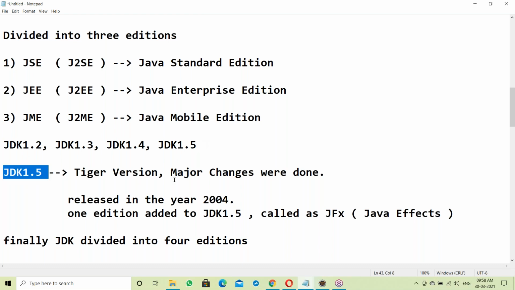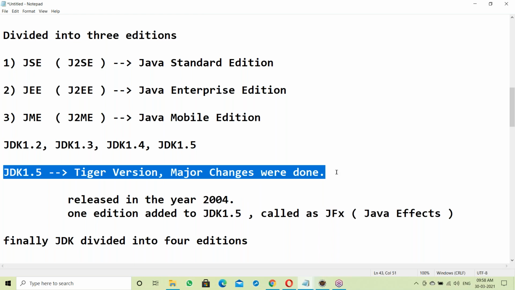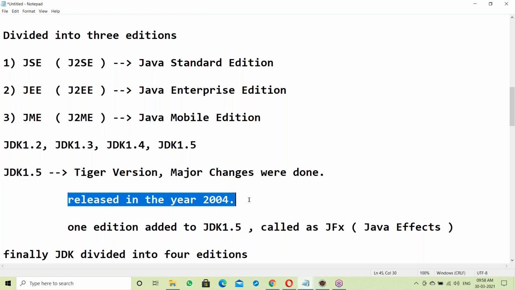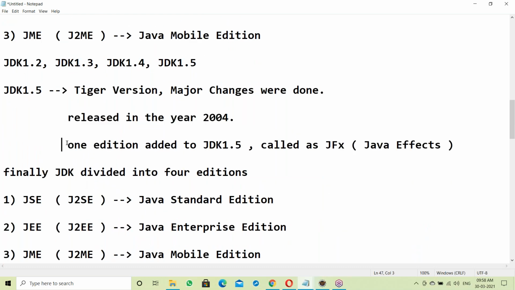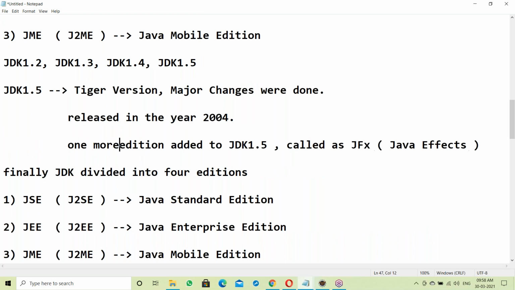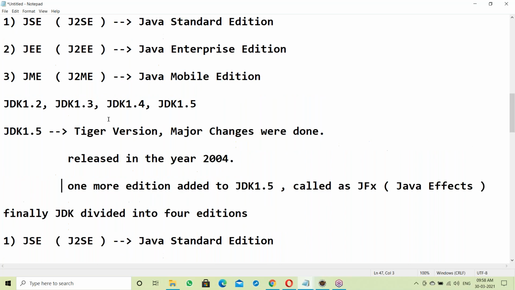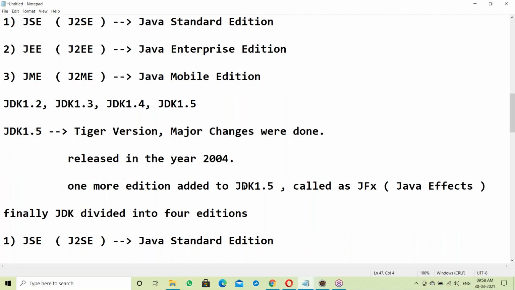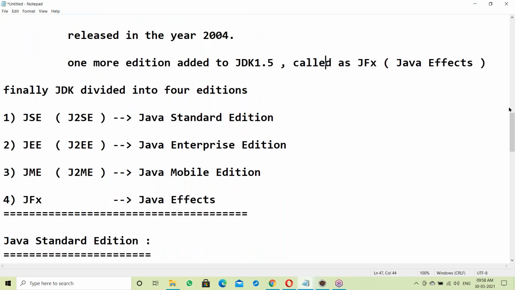JDK 1.5 is the Tiger version. Major changes were done and many features were added. It was released in 2004. One more edition was added to JDK 1.5, called Java FX. Already there were 3 editions, and now one more edition, Java FX, was added.